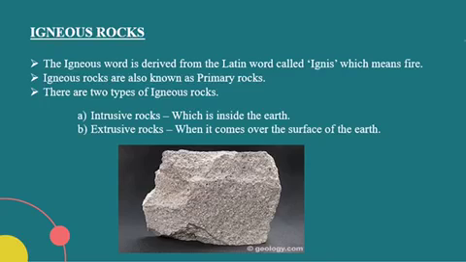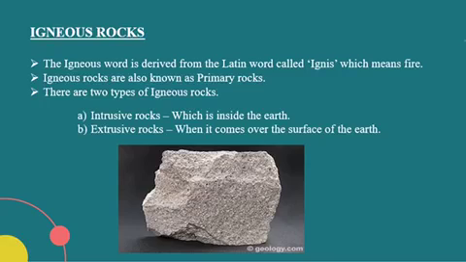The word igneous is derived from the Latin word ignis, which means fire. Igneous rocks are a result of volcanic activity. So you have a volcano that flows out, and once this magma which is flowing out solidifies, it is known as igneous rock. These igneous rocks are also known as primary rocks.